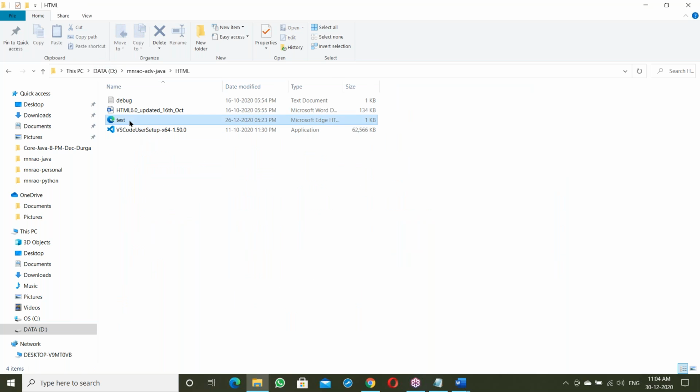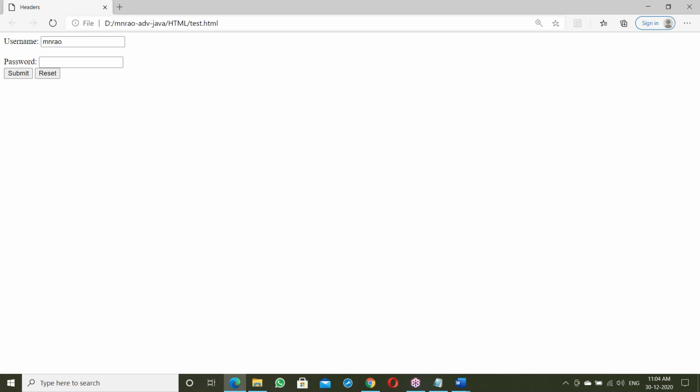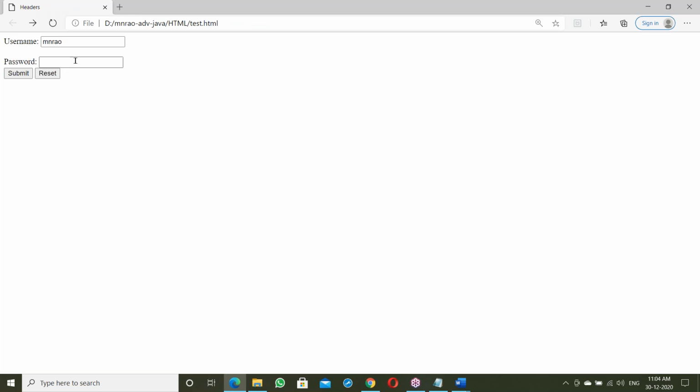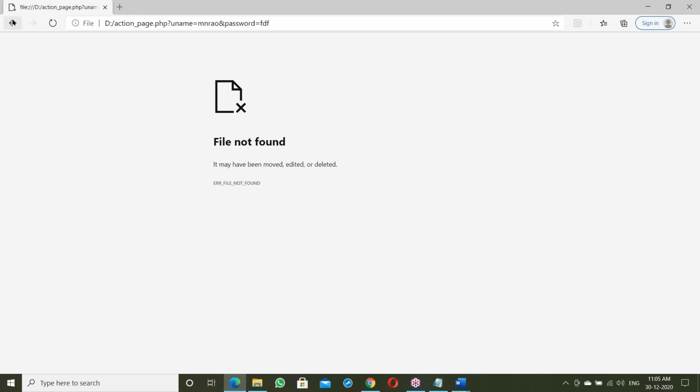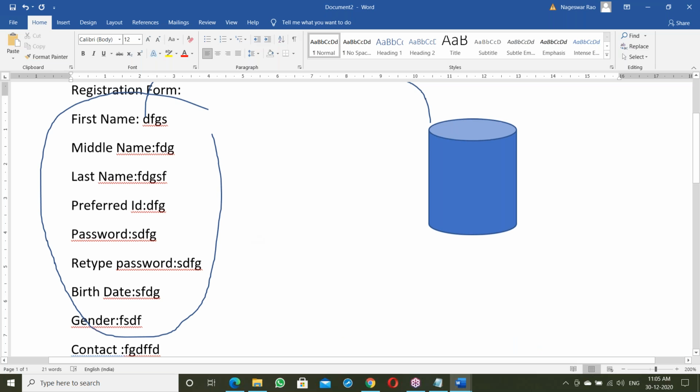Suppose something like this: a login form with username and password. This is called a front end. As a user, you enter the username and password, then submit. We are submitting some information. There is also reset, which resets the initial data. This is called the front end here.